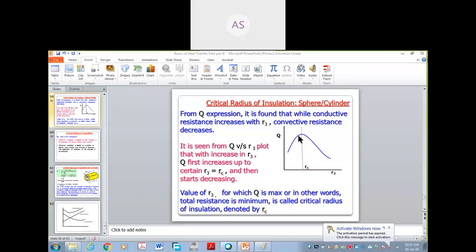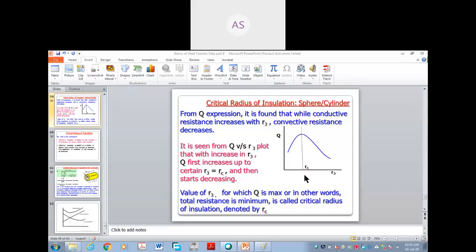If the heat transfer rate is more, the wire will cool faster, and that means there will be safety. If it is not cooled, the wires will be hot and it is not safe for the persons living inside the room. Hence for such an application the radius of insulation is kept less than the critical value of insulation. This is the concept.